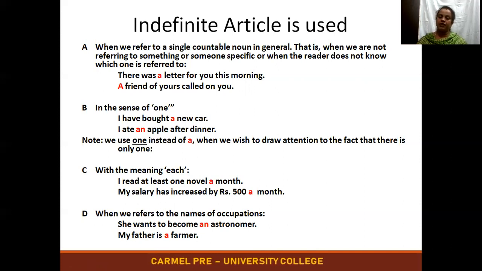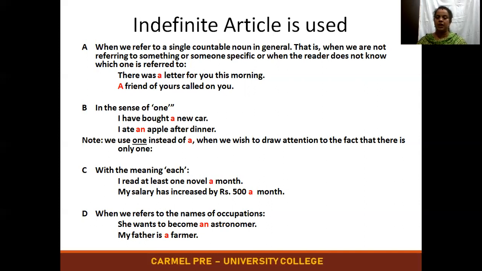So we have given an introduction in the class itself. We have informed you that you'll be having one long size note for English, which can be shared for prose and poem as well as for grammar. Okay. So let's move on to indefinite article, where the indefinite article must be used.